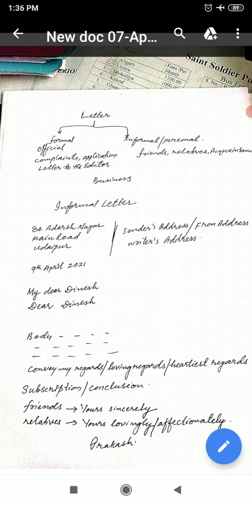With the date you have to write ST, ND, RD, TH. And after that you have to write the month. When you write the name of the month, you have to write the complete spelling. Some people use a short form, but for April there is no need to use a short form.